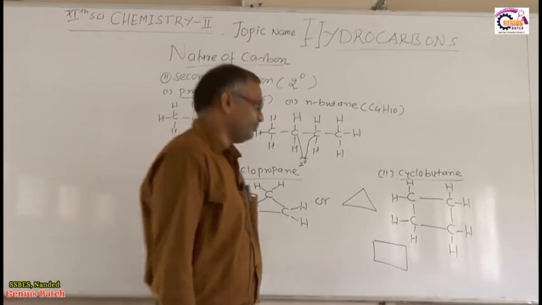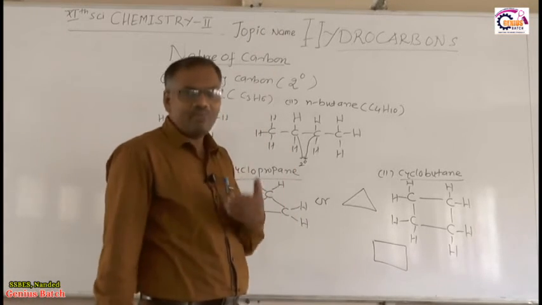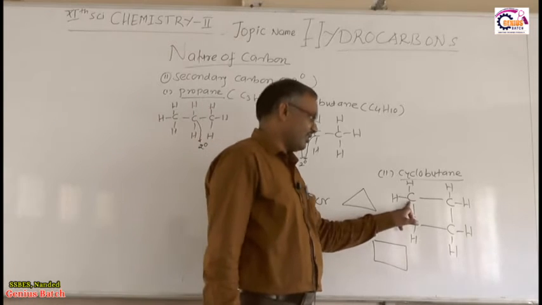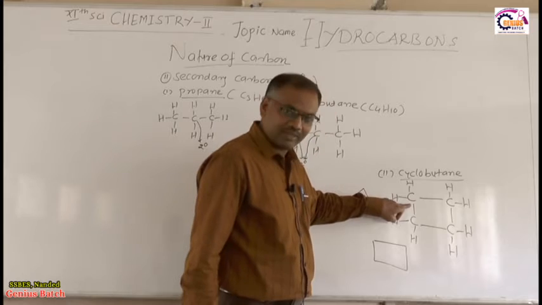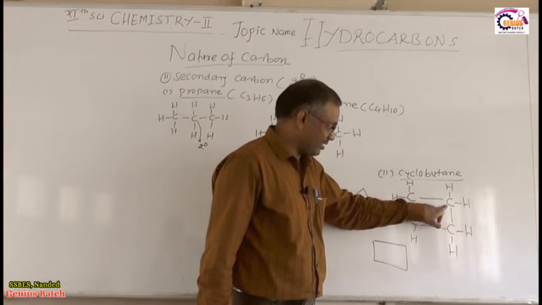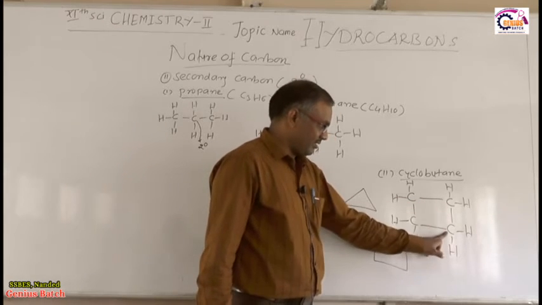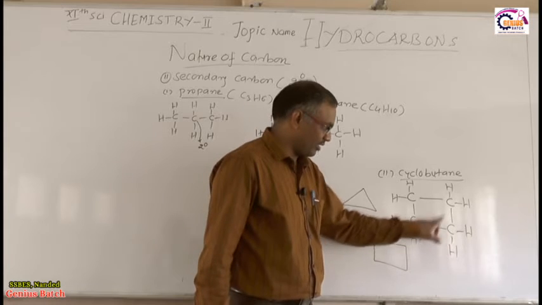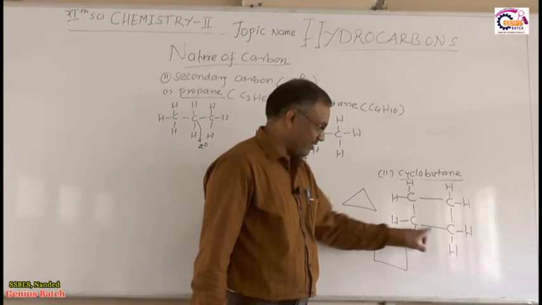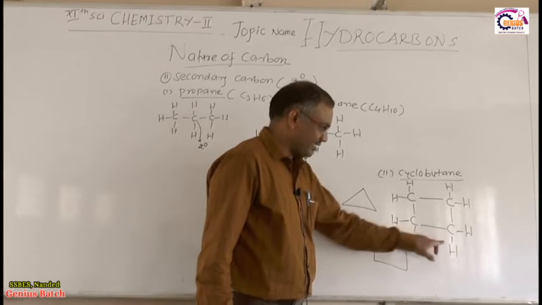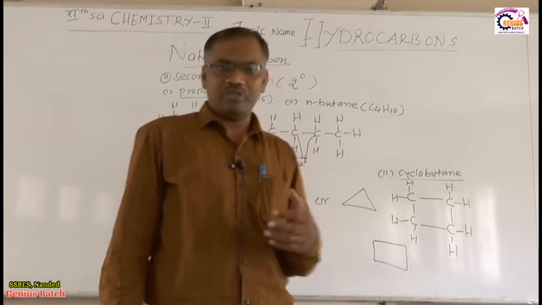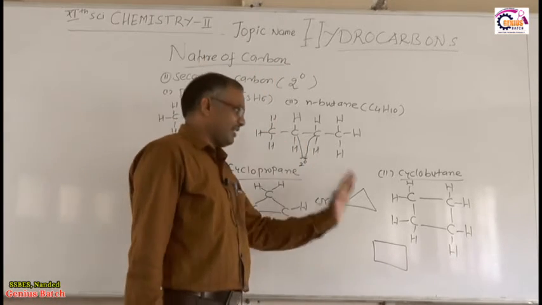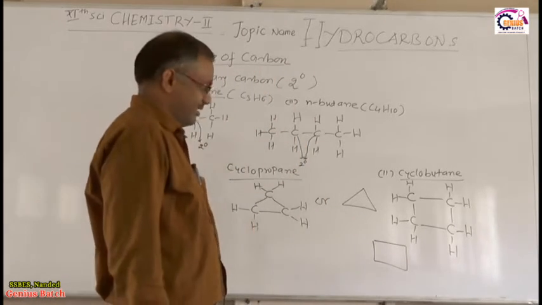Now we have to find how many secondary carbon atoms. This is a secondary carbon atom because it is attached to these 2 other carbon atoms. This is the secondary carbon because it is attached to 2 other carbon atoms. This is the secondary carbon which is attached to 2 other carbon atoms. This is the secondary carbon which is attached to these 2 carbon atoms. So how many secondary carbon atoms are there? 4 secondary carbon atoms. So you have understood what is meant by secondary carbon atoms and what are their examples.